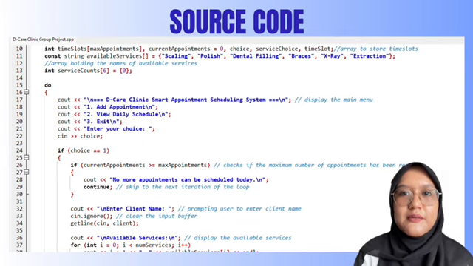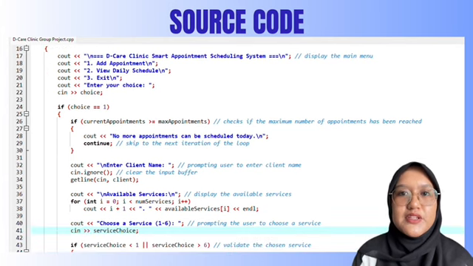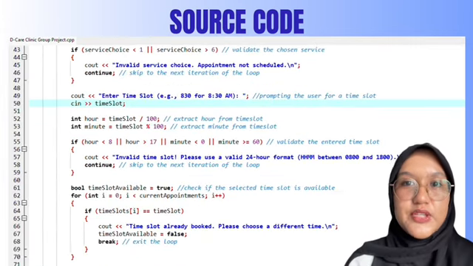Next, we will input the client name and service. The getline function allows for capturing the client name including spaces. The program displays available services and prompts the user to input the service. If the service is wrong, it will notify the user and skip to the next iteration of the loop using continue. Next, we input the time slot and validate the time slot.